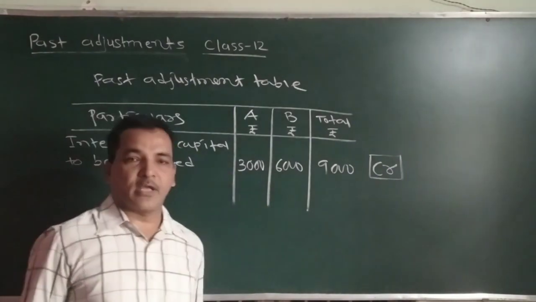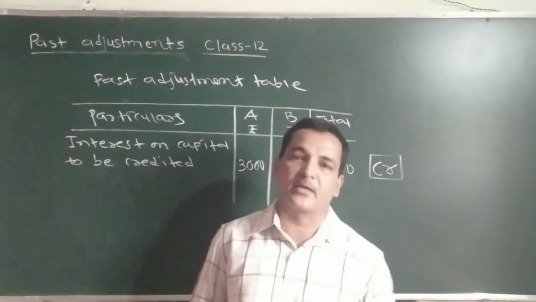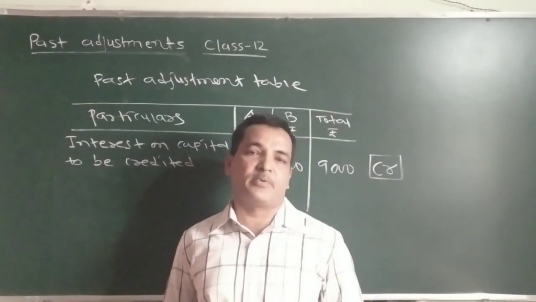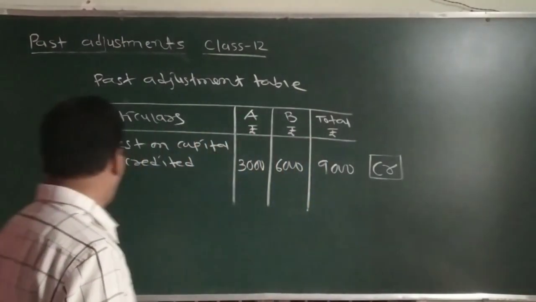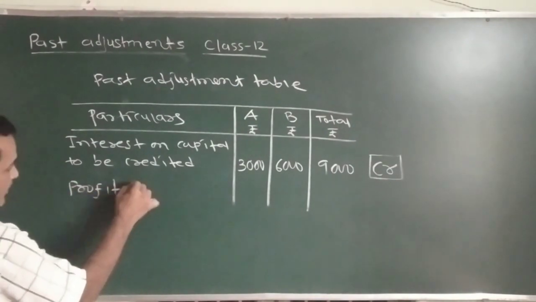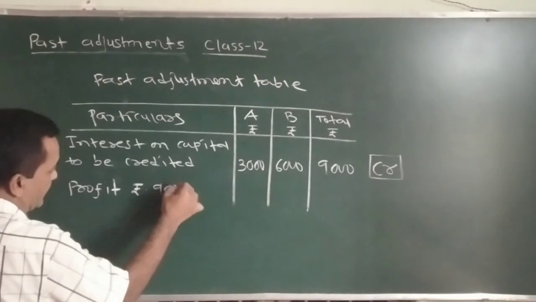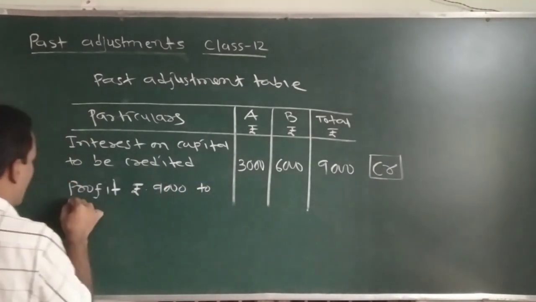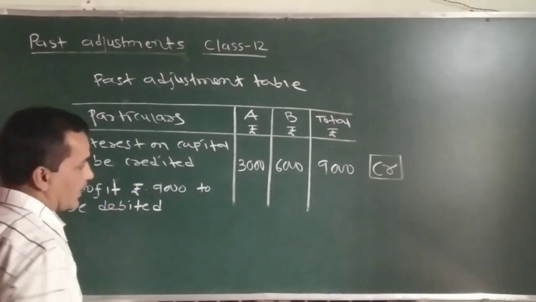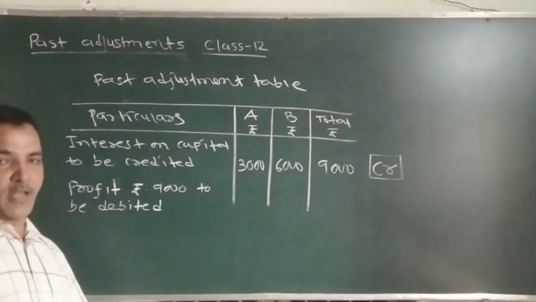This means this interest on capital is not credited. Because of that, partners have received excess profit. So that excess profit we will debit. Profit rupees 9,000 to be debited. As it is already credited, we will debit now.